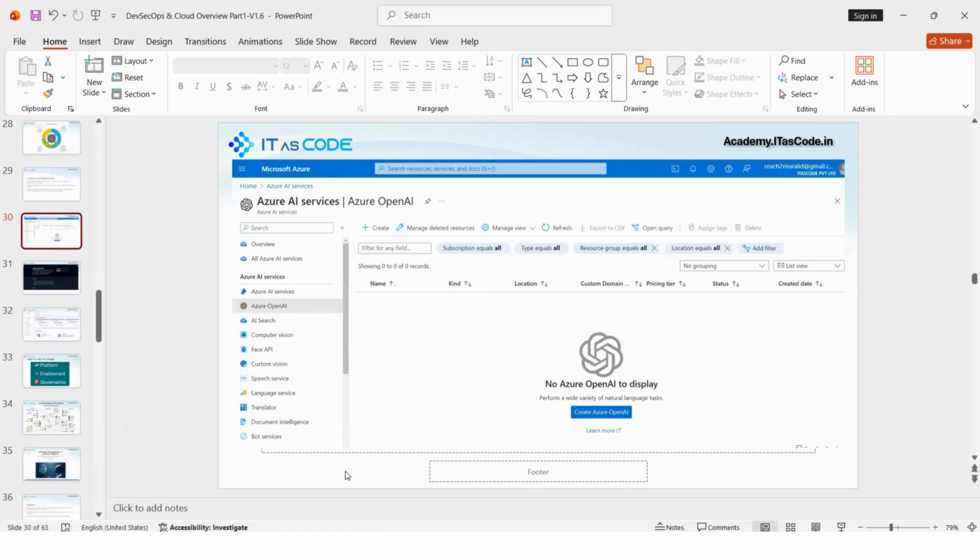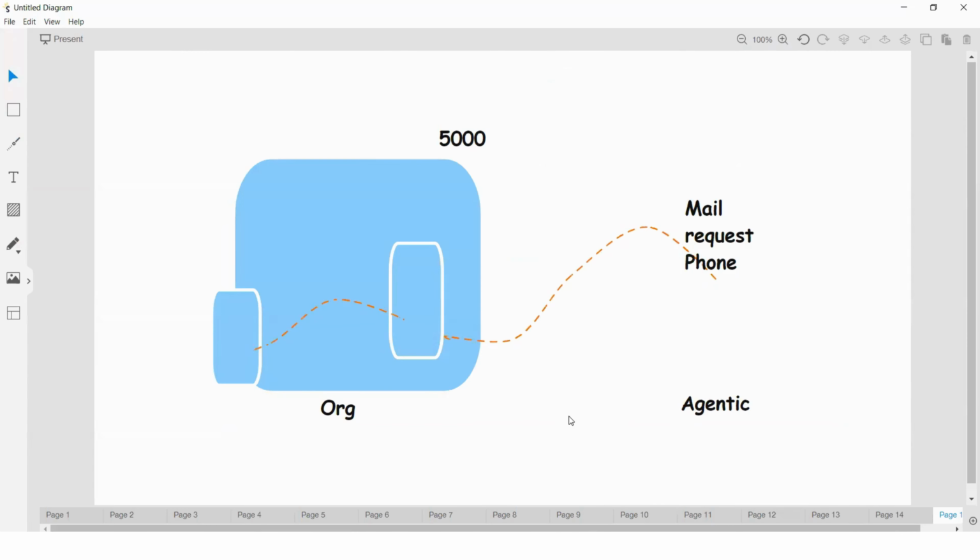Now one more important point for cloud as well as DevSecOps engineers. Whatever OpenAI solution is there, in the backend they use a large language model. Generally we hear these terms, LLM models, large language models. Four or five years back, we used to maintain servers or web apps. But now, if any organization sets up its own AI solutions, they need to manage these LLM models also. We are going to observe how to host as well as manage these LLM models.